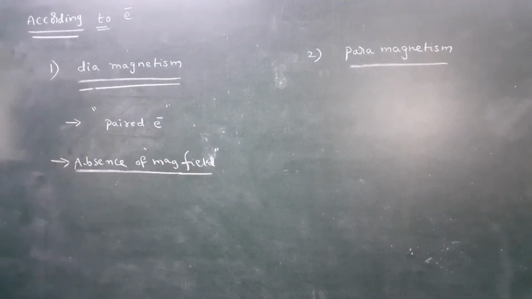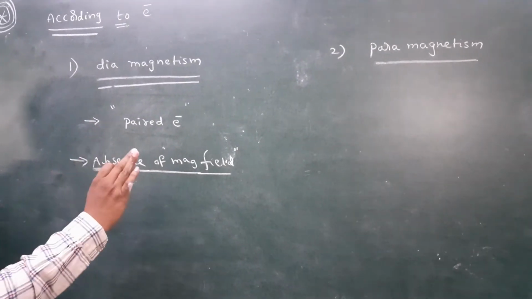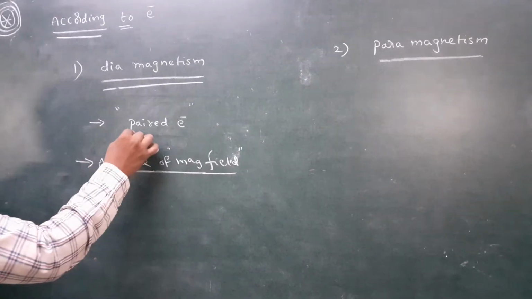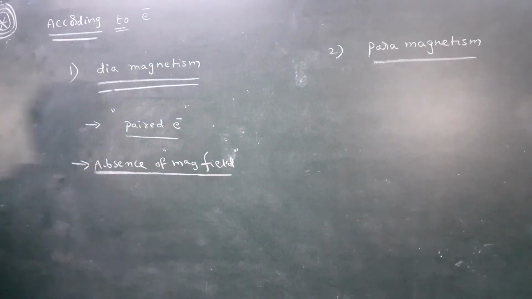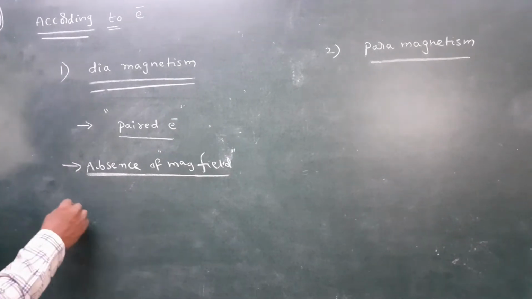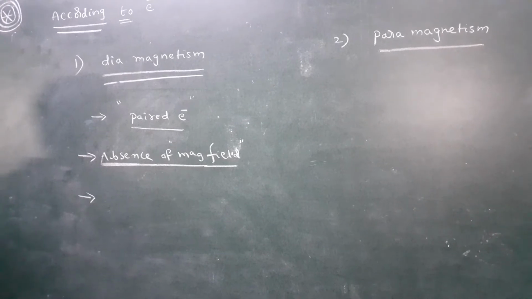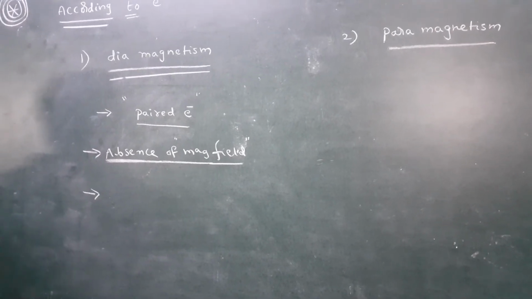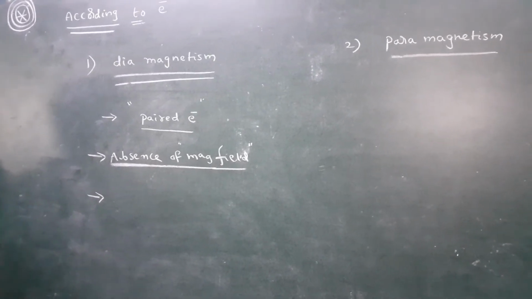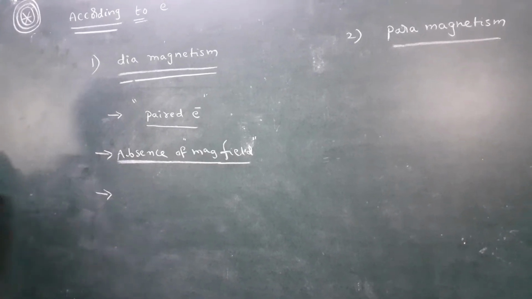Absence means magnetic field is not present here, only the magnetic material is there. The diamagnetic material has paired electrons. According to electron theory, magnetic moment is developed due to orbital motion of the electrons and due to spin motion of the electrons. First, I discuss orbital motion of the electron.